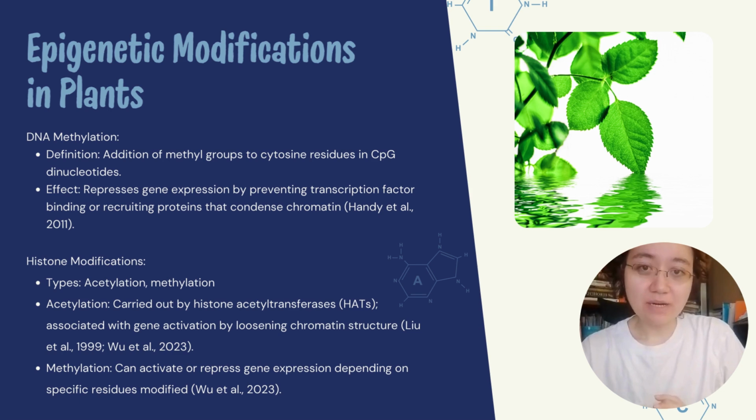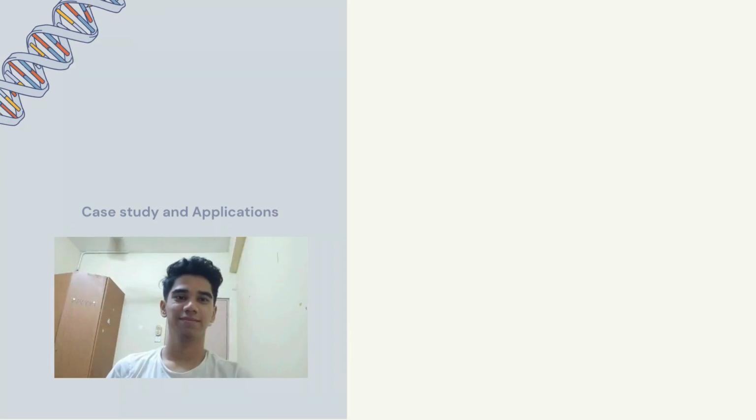Finally, I'd like to touch on the epigenetic modification in plants. Epigenetic modifications such as DNA methylation and histone modifications play a vital role in the regulation of gene expression in plants. DNA methylation is the addition of methyl groups to cytosine residues, and this leads to gene silencing via the prevention of transcription factors binding or the recruitment of chromatin condensing proteins. Histone modifications, on the other hand, include acetylation and methylation, and this affects chromatin structure and gene expression.